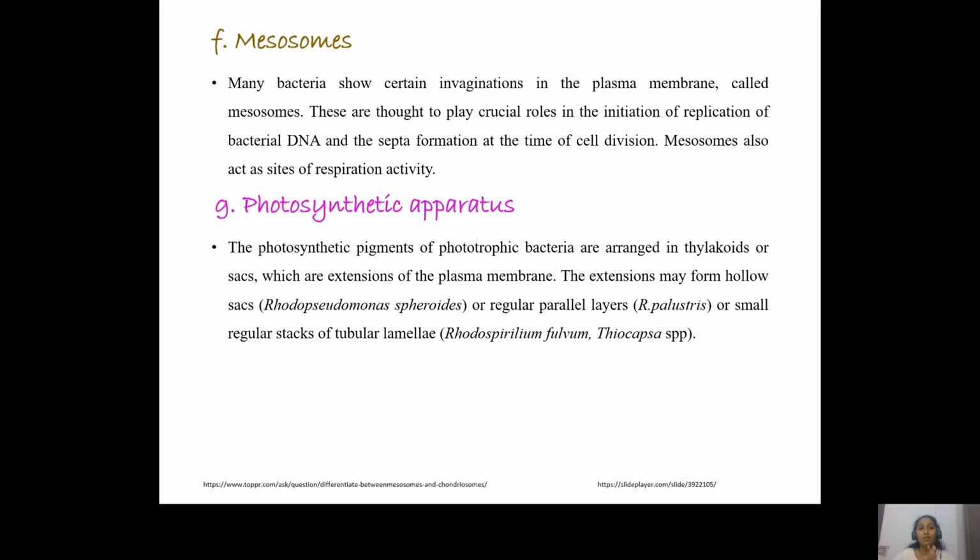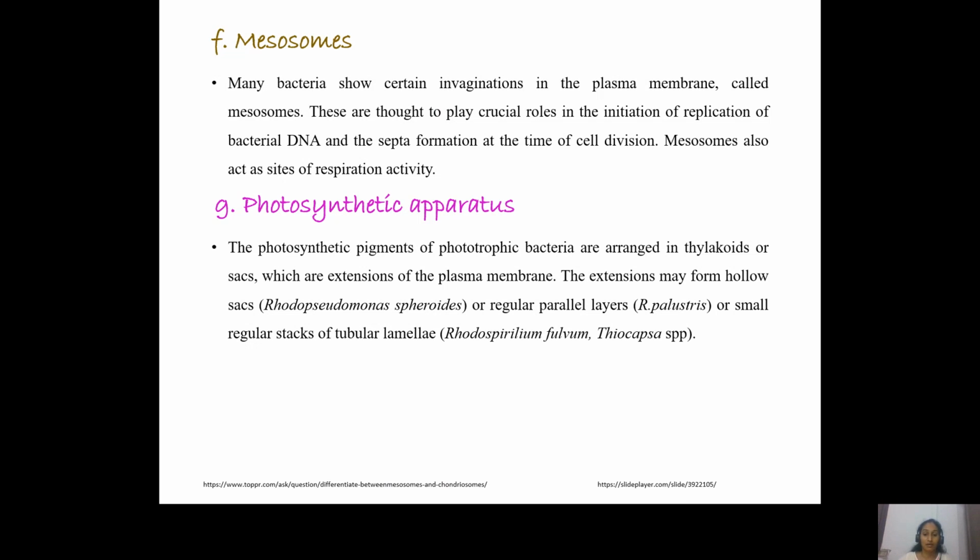Now, the next one are the mesosomes. Now, this plasma membrane, not only does it control the movement of molecules, and not only does it give rigidity and flexibility to the bacterial cell, it also performs other functions, like, say, for example, mesosomes. Now, these mesosomes are nothing but invaginations of the plasma membrane, and at these invaginations, the prokaryotic cell performs respiration and other activities. So the apparatus that is required for the process of respiration, all of these are arranged in the mesosomes.